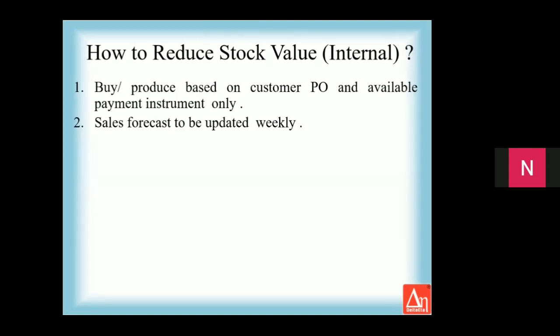Suddenly you will find the factory will bring X model, which will not be required that year at all. And you will be asking for Y model, which will have to be airlifted or brought by courier so that you can supply the material. So sales should update the forecast, if not on a weekly basis, at least on a monthly basis. Or worst case, at least on a quarterly basis.